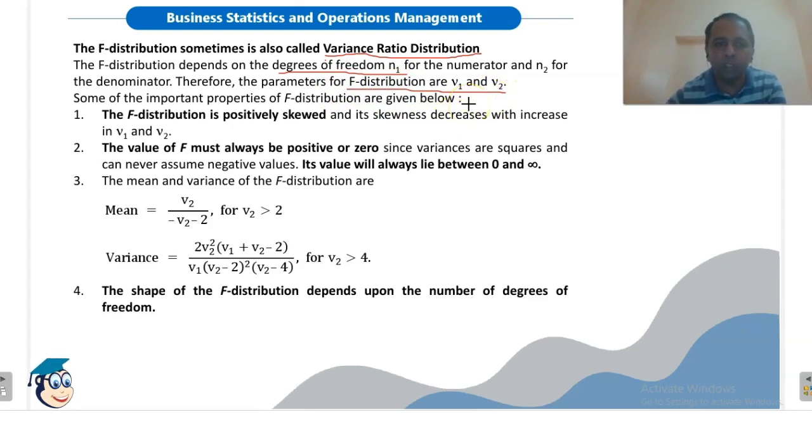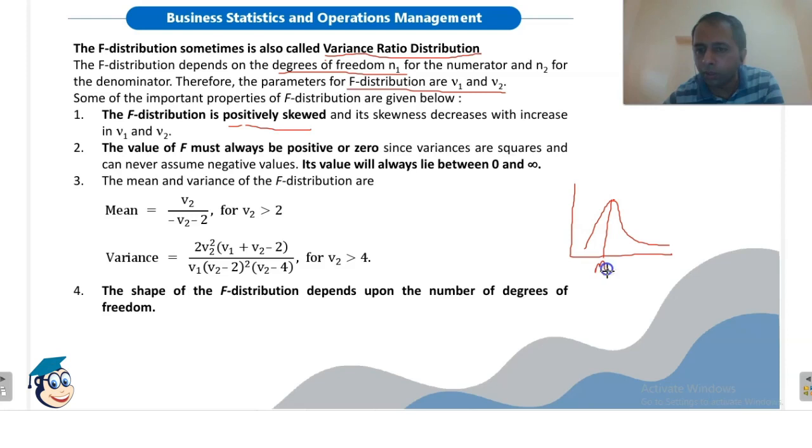Some of the important properties of F distribution are as follows. The F distribution is positively skewed. F distribution is which type of skewness? It shows positive skewness. By positive skewness, what do we mean? If the distribution is like this, this value will be the modal value, here we will have the mean value, and in between them we will have the median value. So this is positively skewed data. F distribution has a shape something like this. It is positively skewed. Remember this.